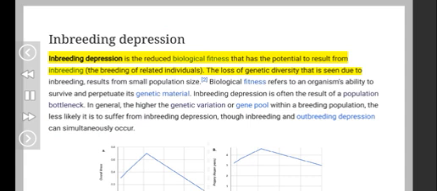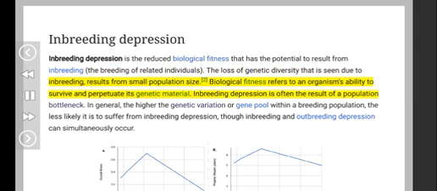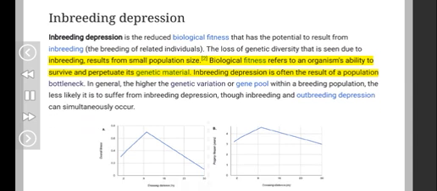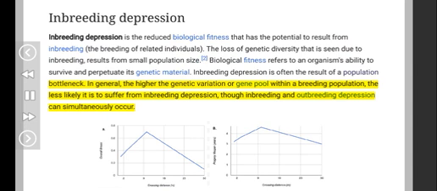of related individuals. The loss of genetic diversity that is seen due to inbreeding results from small population size. Biological fitness refers to an organism's ability to survive and perpetuate its genetic material. Inbreeding depression is often the result of a population bottleneck. In general, the higher the genetic variation or gene pool within a breeding population, the less likely it is to suffer from inbreeding depression, though inbreeding and outbreeding depression can simultaneously occur.